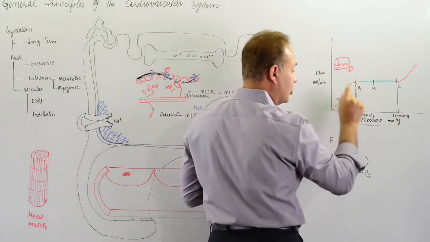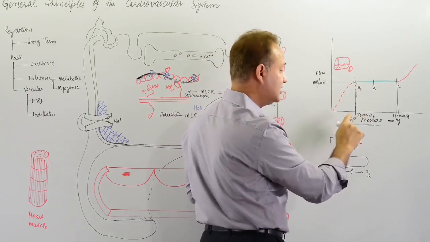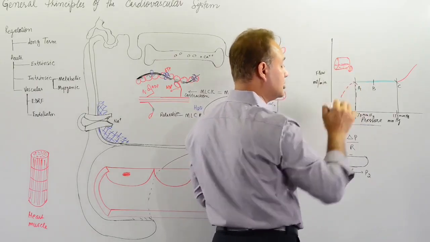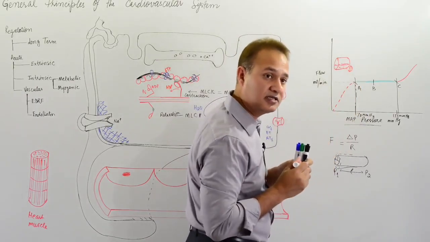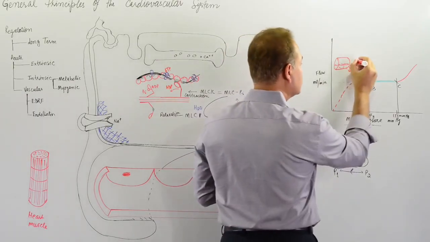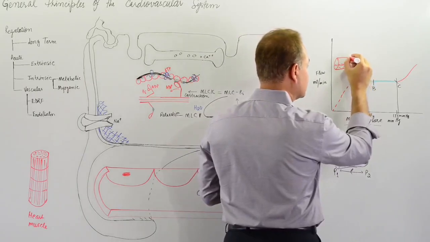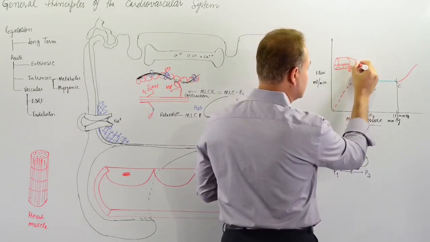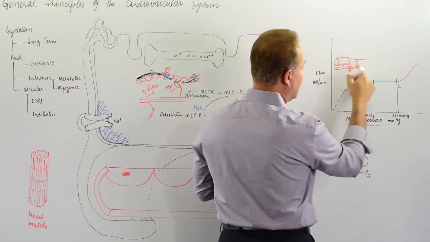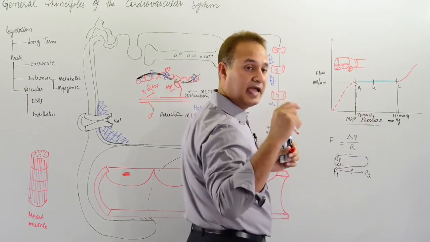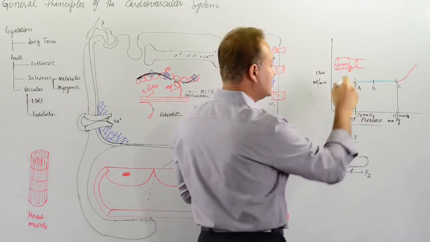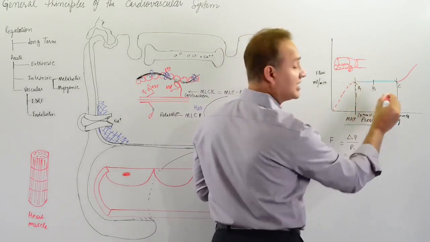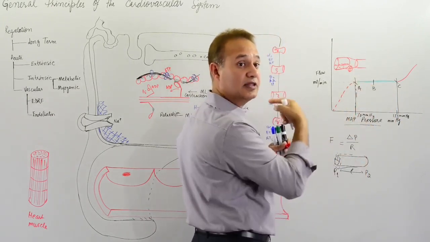Now, as the volume increases, as the flow increases, the pressure continues to increase. What does pressure increase mean? That means the diameter would start reducing. So let's say here the diameter of the blood vessel is this much now. As the diameter reduces and the pressure increases, the flow here needs to be kept constant. So we'll talk about how that happens.